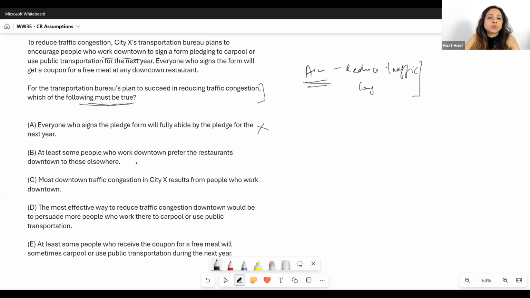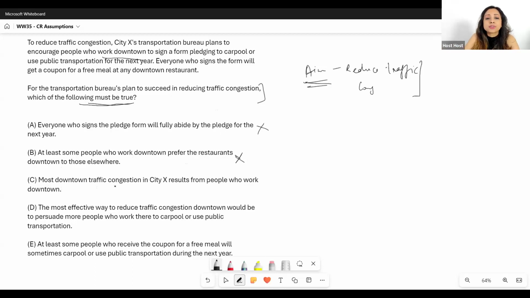Okay, look at B. At least some people who work downtown prefer the restaurants downtown to those elsewhere. Now, this is irrelevant, obviously. Whether people prefer those restaurants or not doesn't matter. This doesn't help us in any case. Even if people don't prefer the restaurant, they may still love to have a free meal over there. Anyway, it is just a reward, isn't it? They're being asked to pledge, and that is just an additional reward, just a bonus.